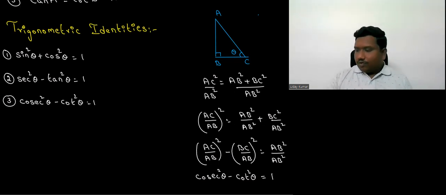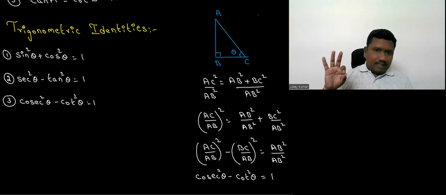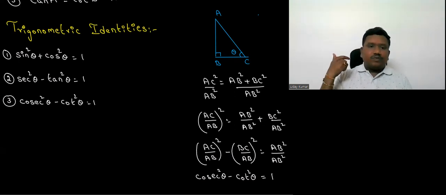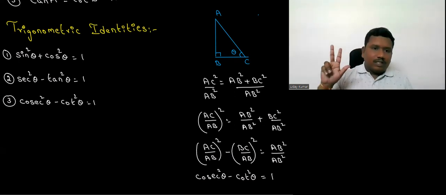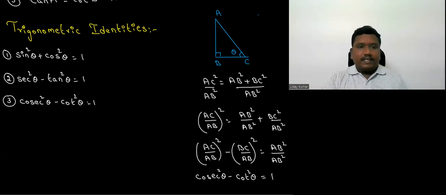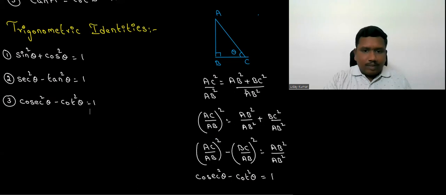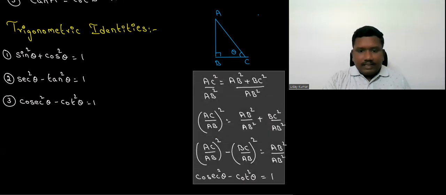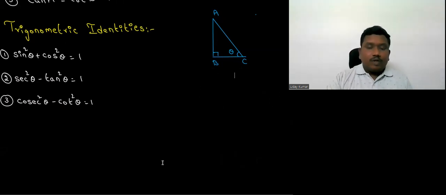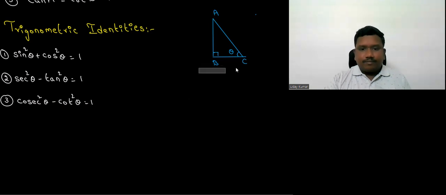Okay. So altogether we have three identities. Sin square theta plus cos square theta is equal to 1. Secant square theta minus tan square theta is equal to 1. Cosecant square theta minus cot square theta is equal to 1. Total three identities are there. In these three identities, in higher grades, in +1, +2, we'll come to know that there is again a little variation for the first one and the next two.